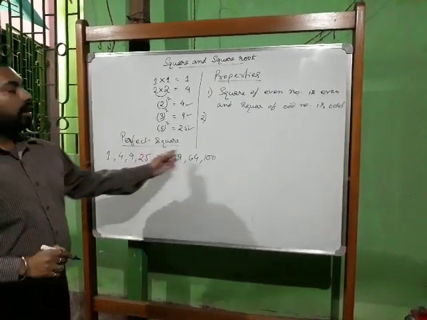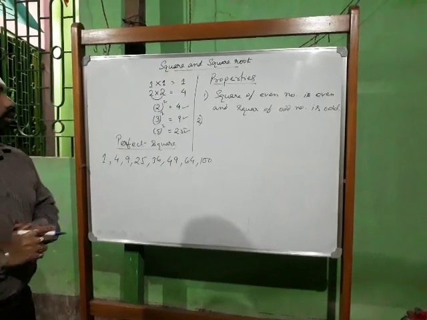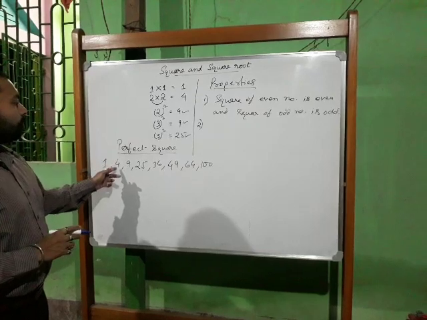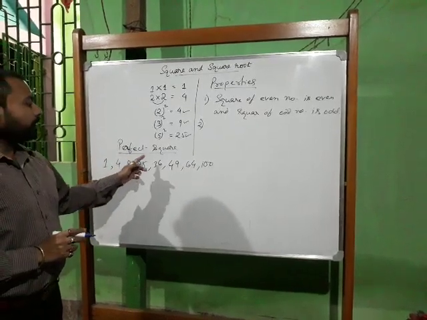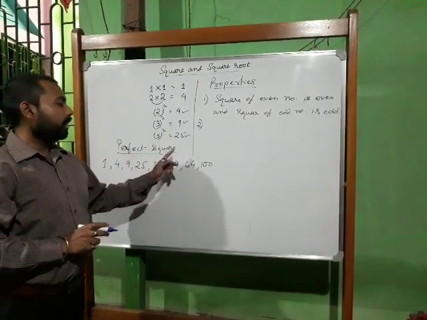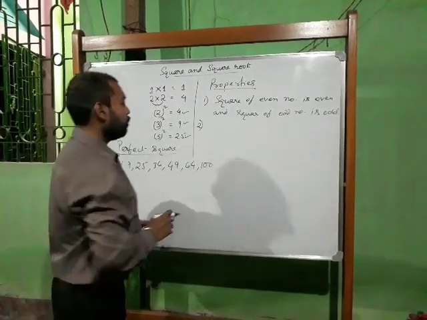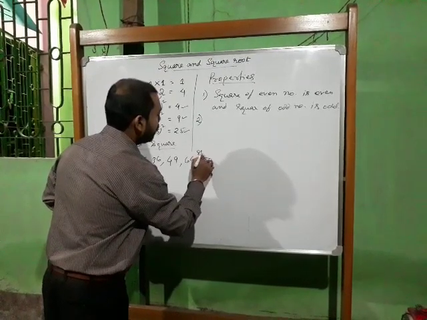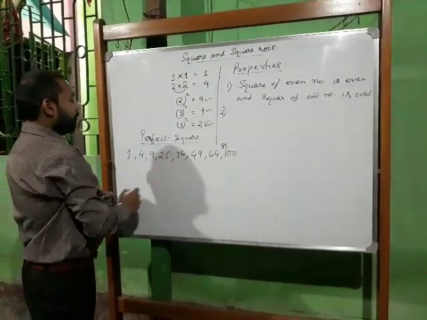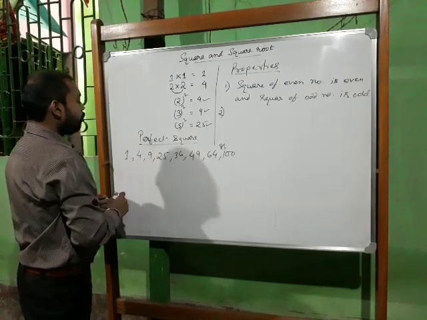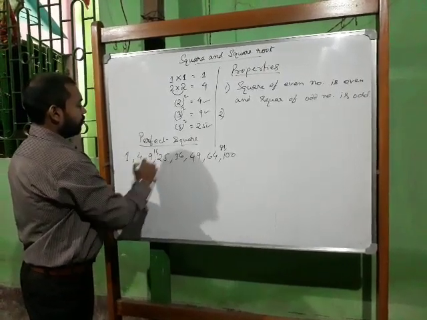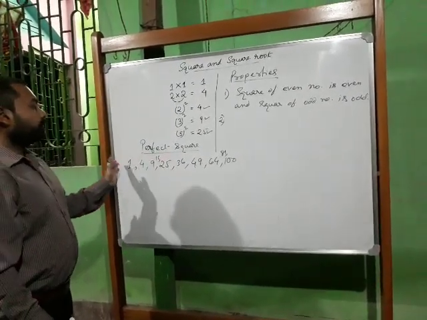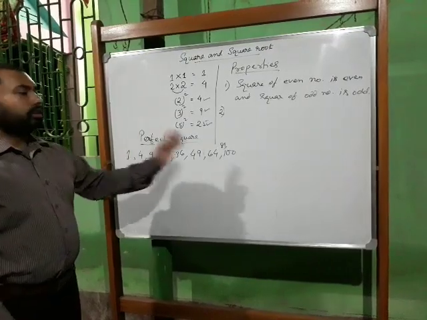These are the perfect square numbers from natural numbers 1 to 10, because 1 square is 1, 2 square is 4, 3 square is 9, 5 square is 25, 6 square is 36, 7 square is 49, 8 square is 64, and 9 square, I forgot to write, is 81. One more, 4 square is 16. These are the perfect square numbers of the numbers from 1 to 10.